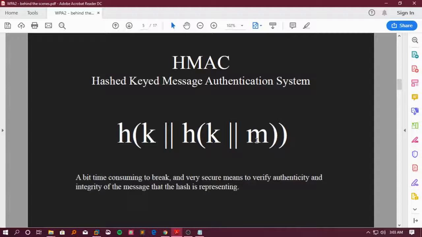So if there was Alice and Bob, and Alice is trying to send something to Bob, it's not a problem, right? But what if a hacker is sitting in the middle? So everything that Alice and Bob send or receive is passing through the hacker's computer, right? So the hacker can alter the message that Bob is sending to Alice or Alice is sending to Bob. And that can cause trouble, right? So Alice and Bob started using hashing.